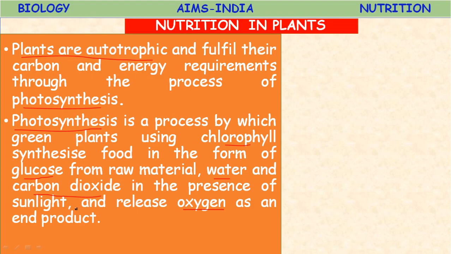You can define photosynthesis in your own sentences. The process by which plants make their food is called photosynthesis.